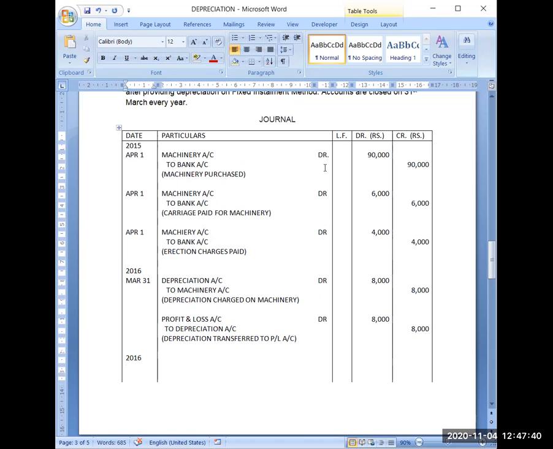Once you have purchased, you have made the payment for that. Now only every year you have to charge a depreciation. So on April 1st, there will be no transaction now. Now what will happen in 2017, March 31st, again you will be charging depreciation on this machine and the journal entry will remain same.